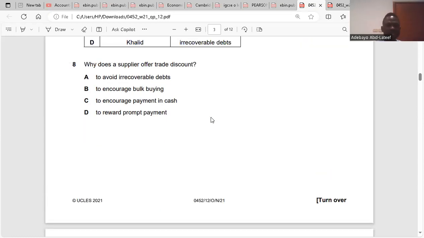Question 8. Why does the supplier offer a trade discount? To encourage bulk buying. B. Did you get that right? Question 9.